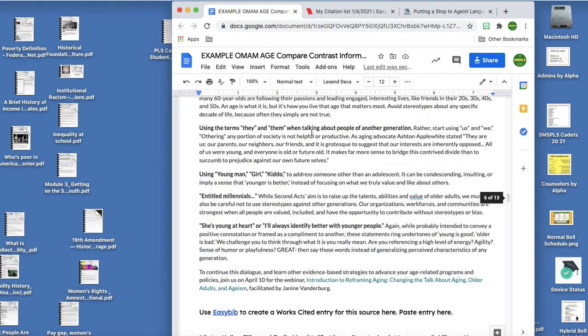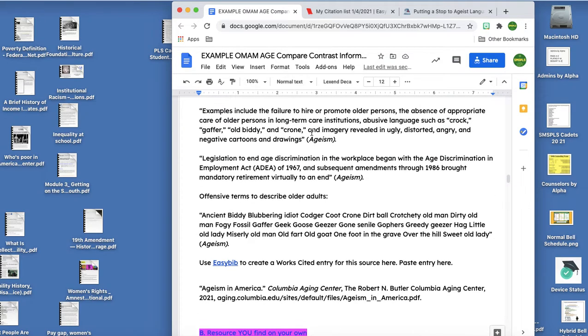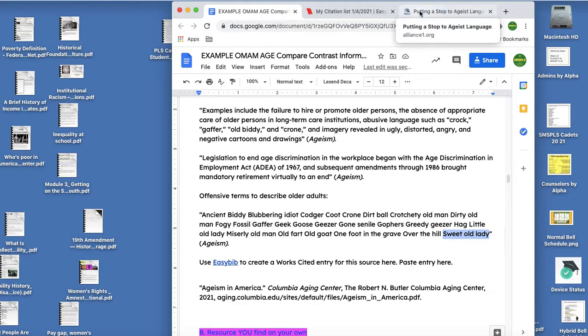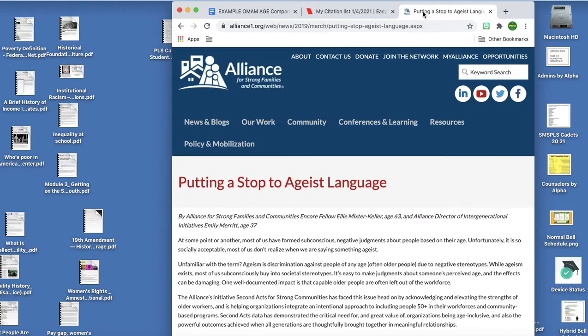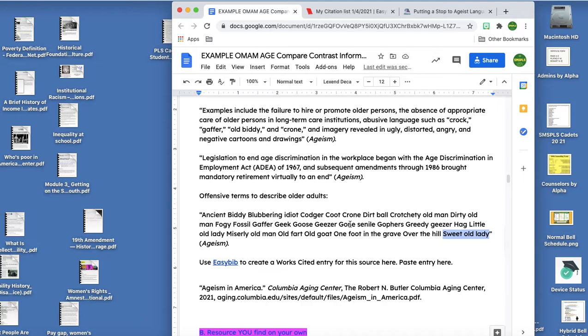Let's go back up to my notes there. Oh, where did I find that? Oh, there. Or, I'm looking. I don't know. Maybe it'd be good to mention something about like sweet old lady. I kind of think that one could be an interesting thing to talk about because you're like, oh, that seems so nice, but it's actually not. I feel kind of like we have an opportunity to educate people just a bit. All right. Oops. Going this way.